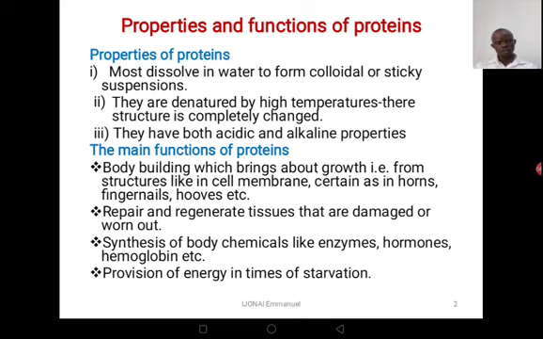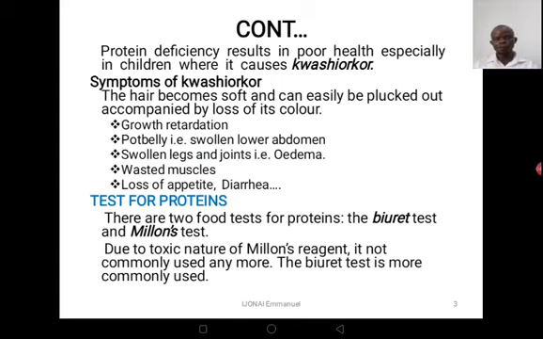Now, when we shall be discussing respiration, we are going to see the use of these proteins in the provision of energy, more so when someone is starving. Because we know that energy most times comes from glucose, but when you are starving, this energy can be obtained from proteins. We are going to see that.